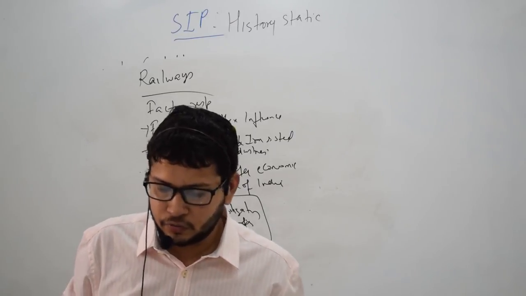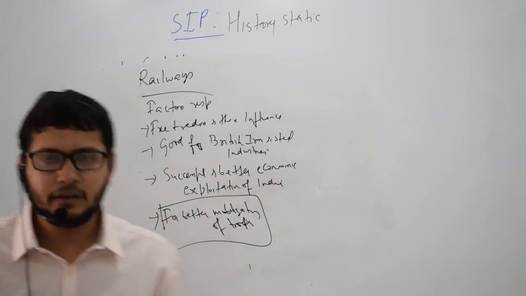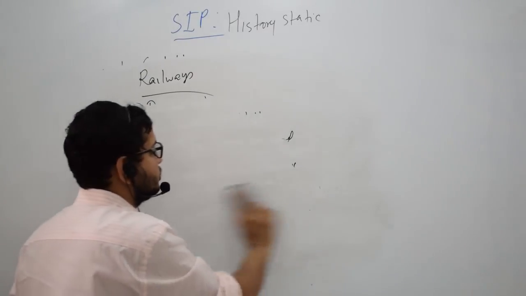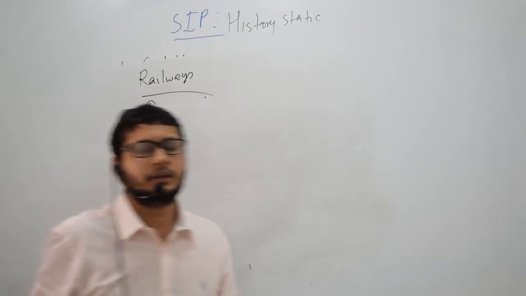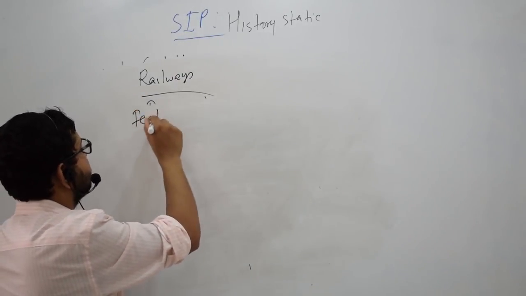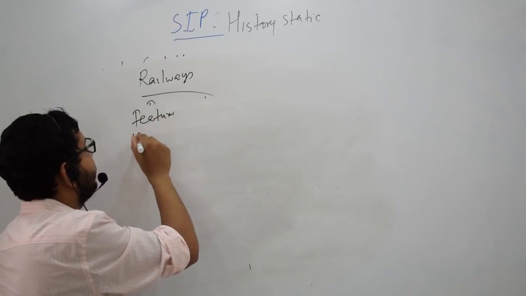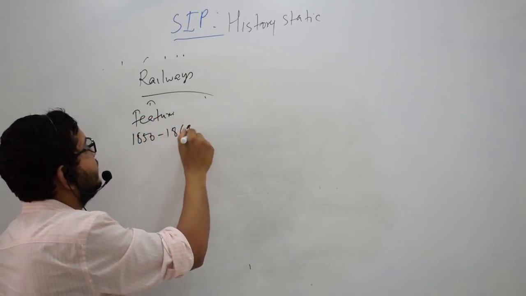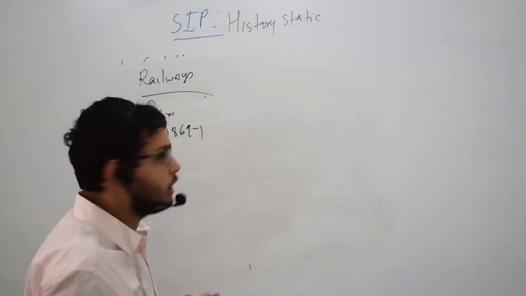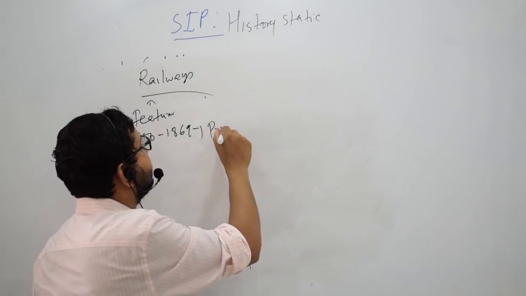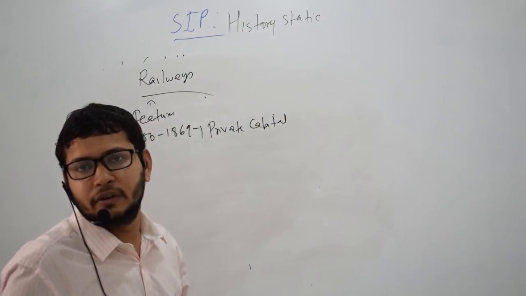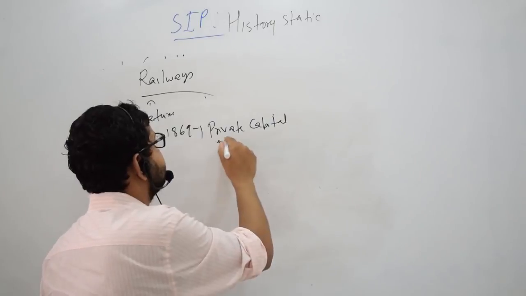So, what were the features of railway development in India? CAPF 2015, a question was asked on that, so a question could be expected on it anytime. Firstly, from 1850 to 1869, railway in India was developed as a private entity, with private capital. And these private players were given a guaranteed rate of return, which was 5%.